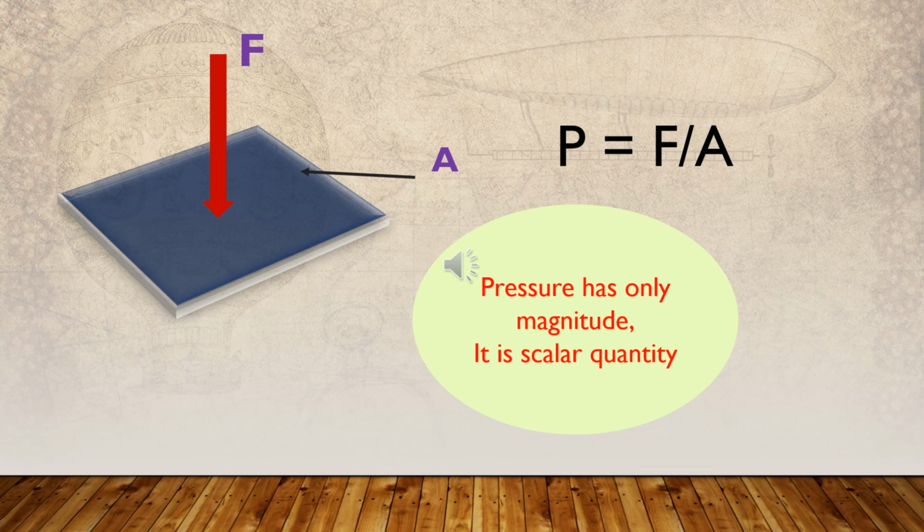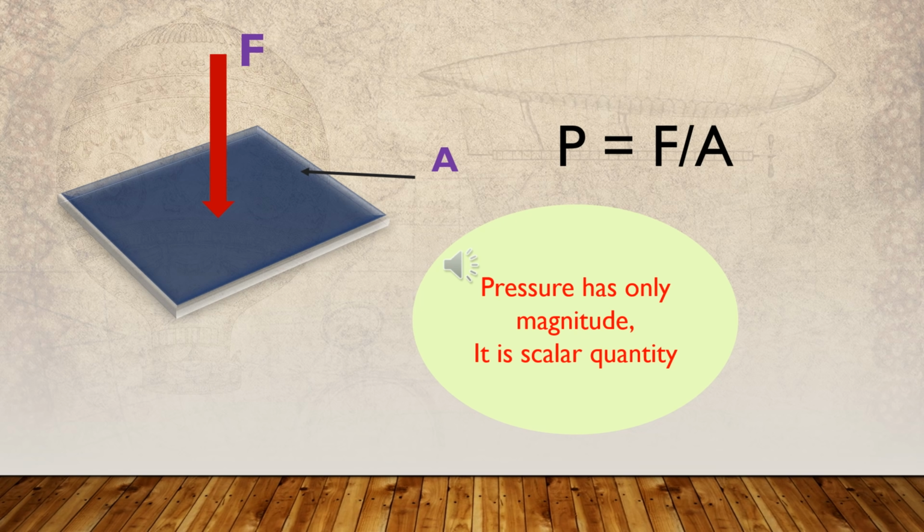According to the above activities regarding the school bag and its strap, it is confirmed that the pressure exerted by a solid object on a solid surface depends on two factors. First, the perpendicular force acting on the surface, and second, the surface area on which the force is acting.